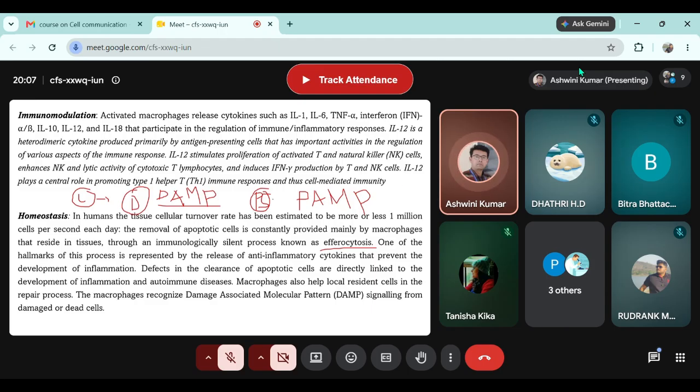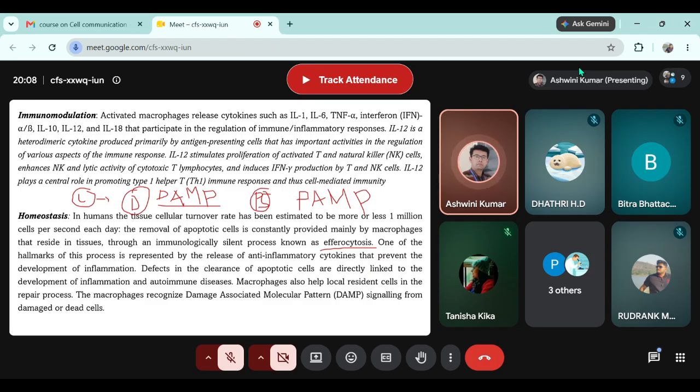So there will be a different kind of response for presence of LPS. For a gram-positive bacteria, the NAG and NAM, which are the components of the cell wall, are the PAMP. Presence of ergosterol or chitin over the cell wall of fungus is the PAMP for the fungus. So we have just discussed that for a dead cell, there are unique features now present on the surface of dead cells, which are recognized by the macrophages, and based on these damage associated molecular patterns, the macrophages clear off the dead cells to maintain homeostasis.